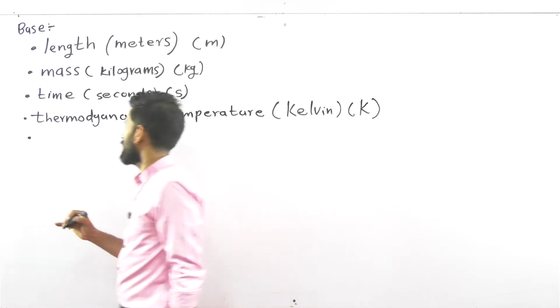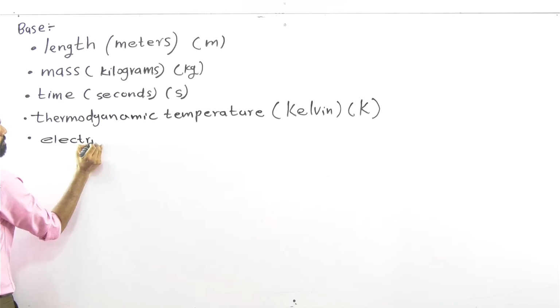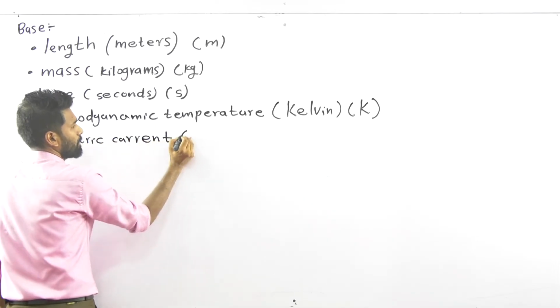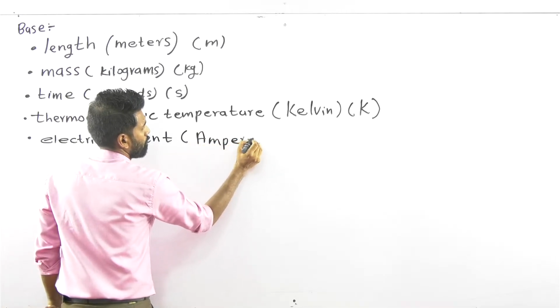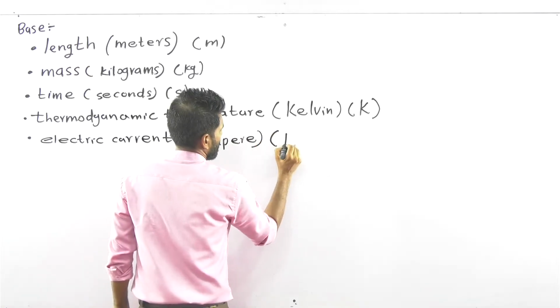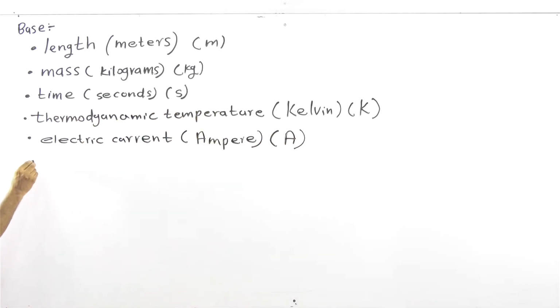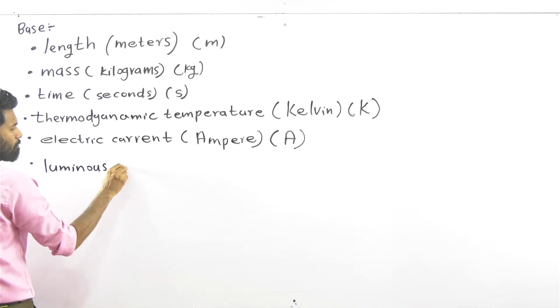Okay. Then electric current. Electric current is measured by amperes. It's the name of a scientist, so it's capital A. Then there's a physical quantity called luminous intensity.